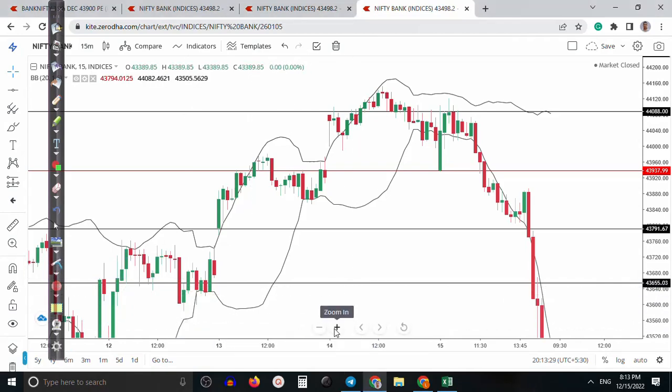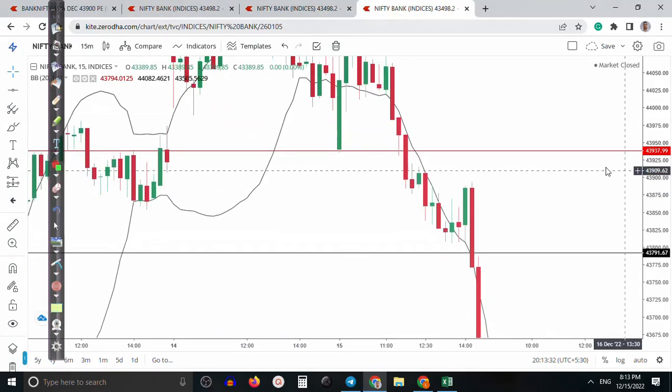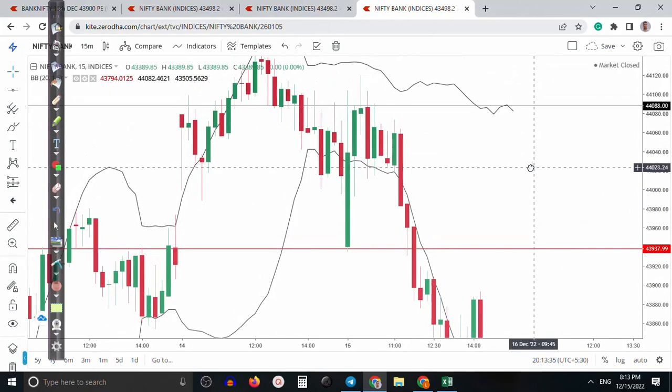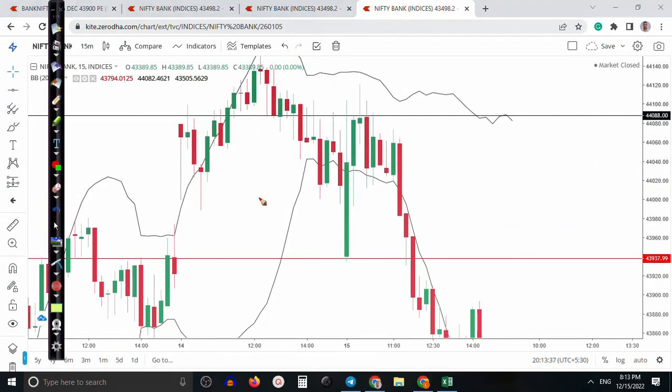Just a minute. Let me make it a little bit bigger, and let me zoom a little bit. Okay, now you can see that was a bullish candle. So yesterday I told that we are looking for short. The next candle also formed a bullish candle. Another candle formed a bullish pin bar. So it's a pin bar, but the color is bullish. Finally, price formed the next candle as a bearish candle. Price opened somewhere, went up a little bit, then went down and broke the lower point of this bullish pin bar. That was a pin bar.